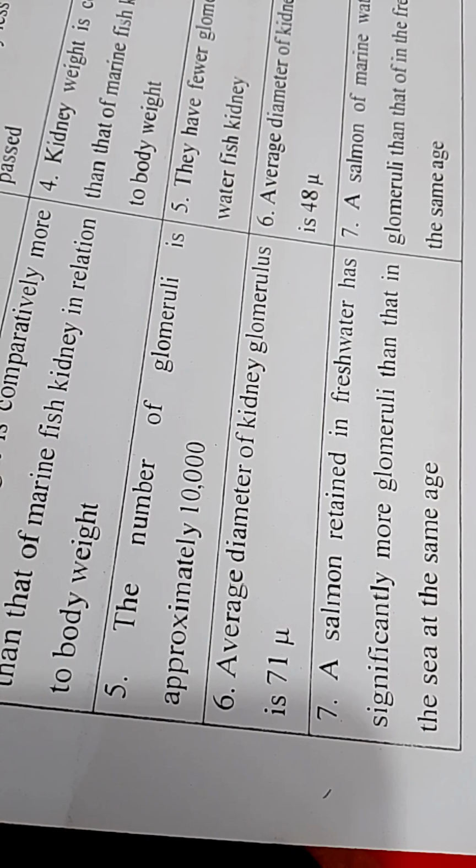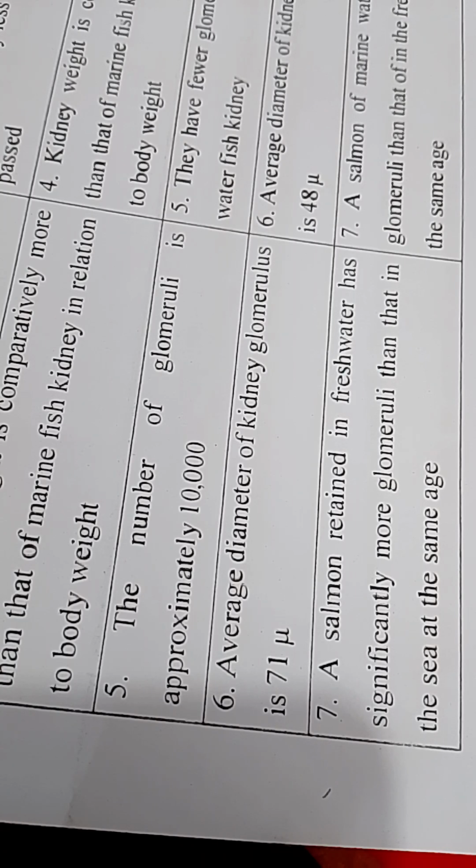More water is passed through the kidney. Comparatively less water is passed. Kidney weight is comparatively more than that of marine fish kidney in relation to body weight. Kidney weight is comparatively less than that of freshwater fish kidney in relation to body weight.